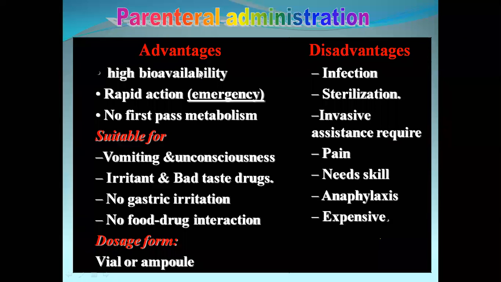The next one is that rapid action is seen. Why is rapid action seen? Because we are directly injecting the drug into the systemic circulation, and there is no absorption step for the parenteral route of drug administration, especially the intravenous route. That's why the action is rapid. The next one is that there is no first pass metabolism. Why? Because the drug does not come across the liver, GIT epithelium and GIT lumen. That's why no first pass metabolism is seen with the parenteral route of drug administration.